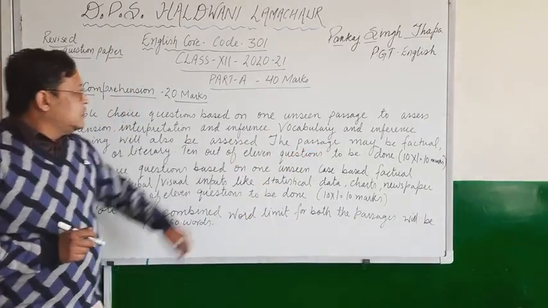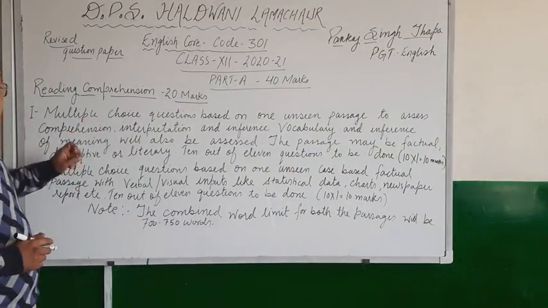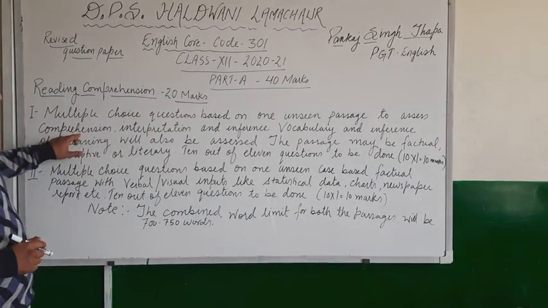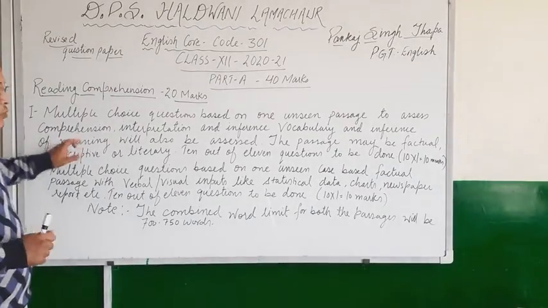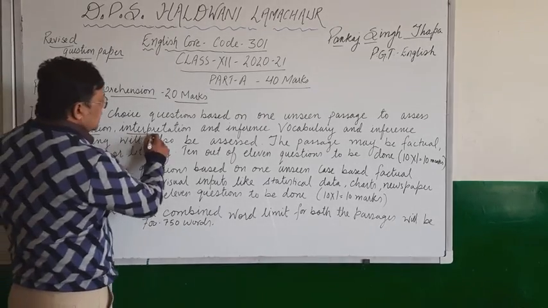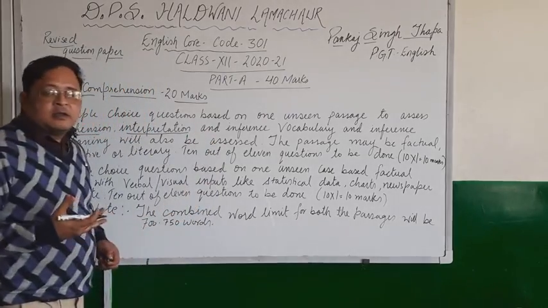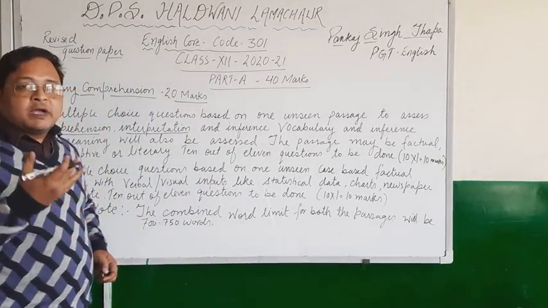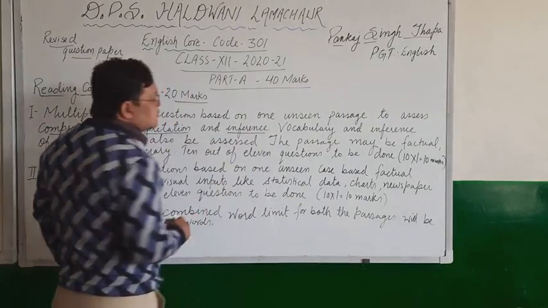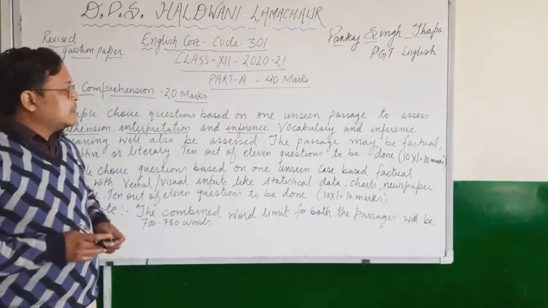These will be objective type questions. So MCQs will be there, and one unseen passage, and what will be checked? The qualities: comprehension, how you comprehend the passage, and how you interpret the passage, means how you analyze or understand the passage, and then what is your inference, or what is the result which you have pointed out after reading the passage.